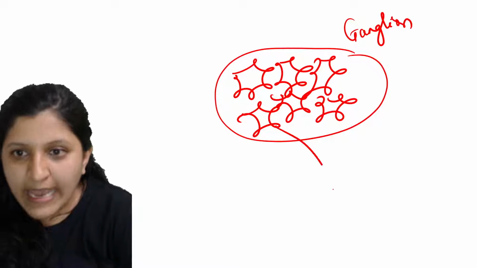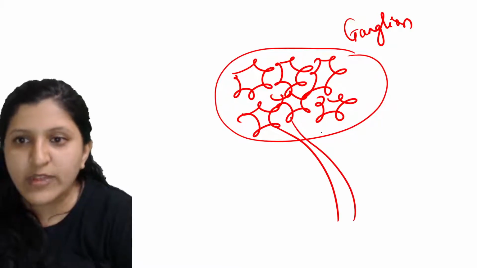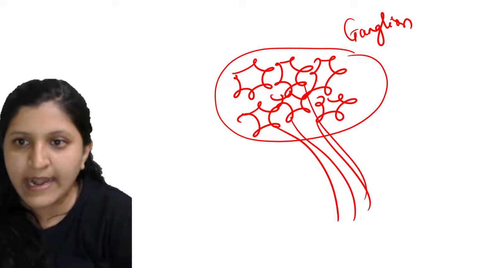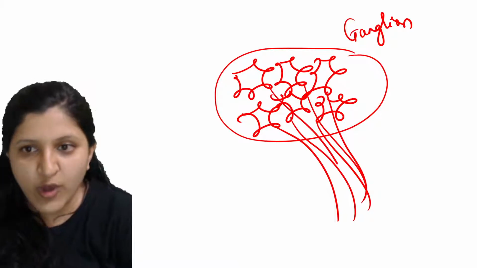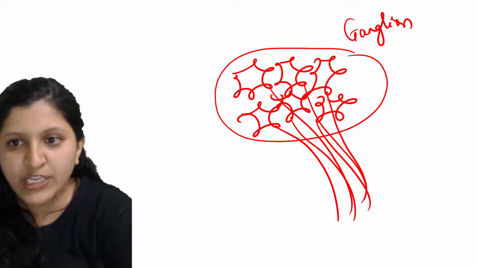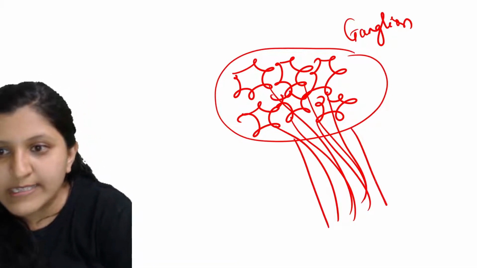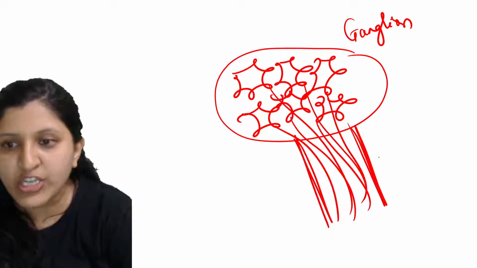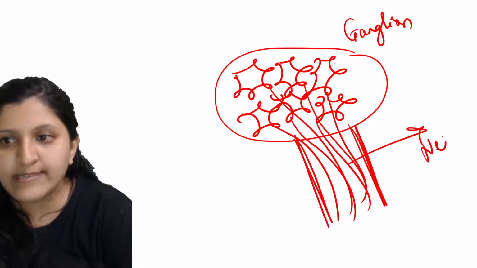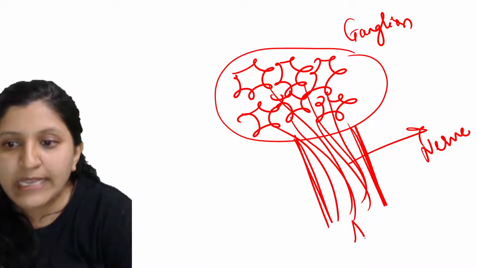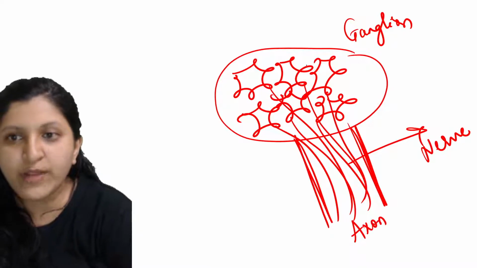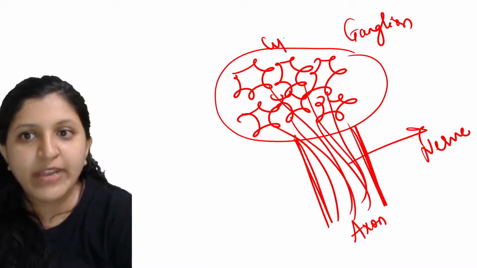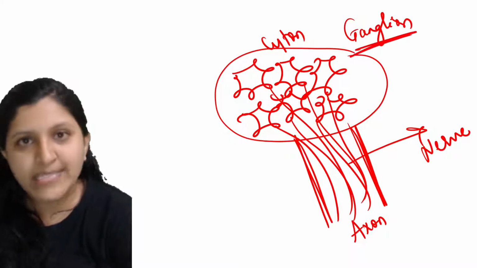Arising from each one of these, there is a nerve fiber, or an axon, arising from each one. This is covered by a tubular sheath. This is called a nerve, which mainly contains a group of axons. When a group of cytons is there, we call that a ganglion.